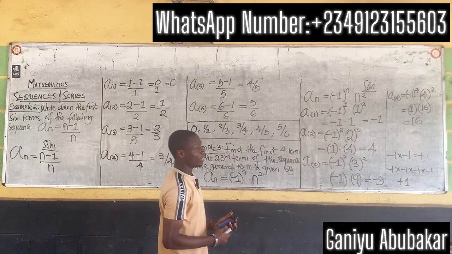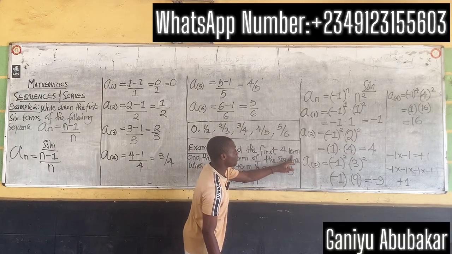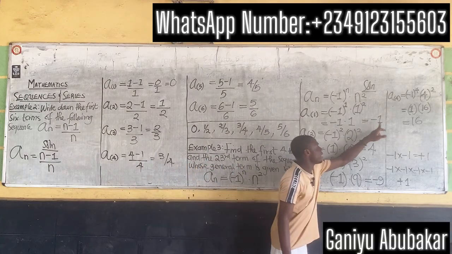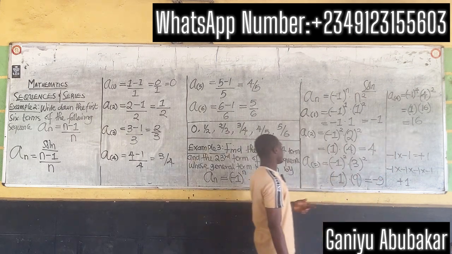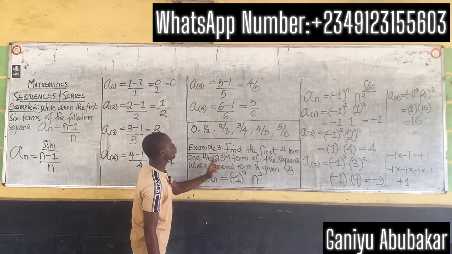So we are not done yet because we are asked to find the first 4 terms. So my first 4 terms become what? -1, 4, -9, 16. And yet, proceeding, they said, and the 23rd term.